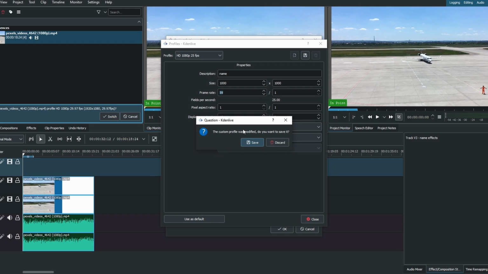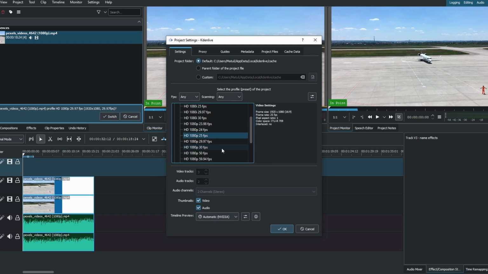Go back to the Project Settings window. Under the Custom category, find and select the newly created profile. Click OK to confirm. Check the aspect ratio in the Project Settings window to ensure it reflects the change you made.